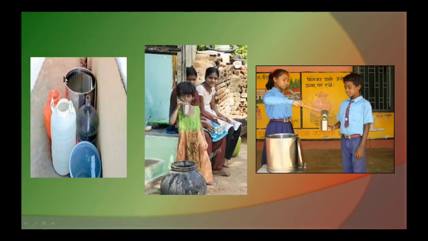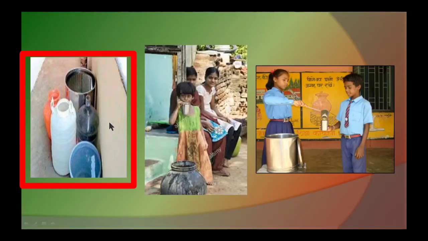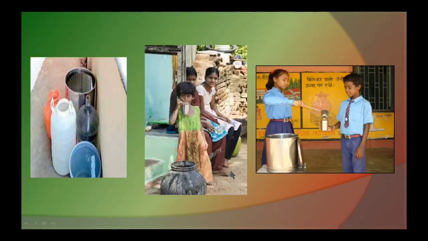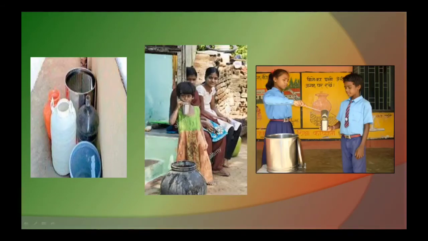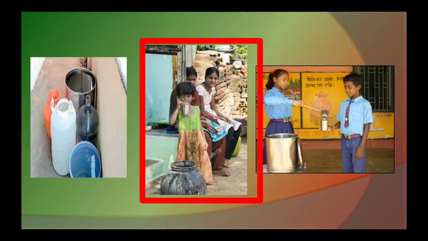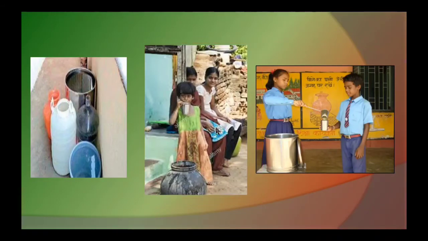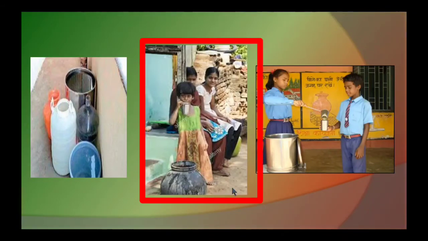So this water is not safe to drink. Observe the second picture, children. Yes, what is happening here? This girl is dipping her hands into the pot and she is drinking water by touching the mouth.